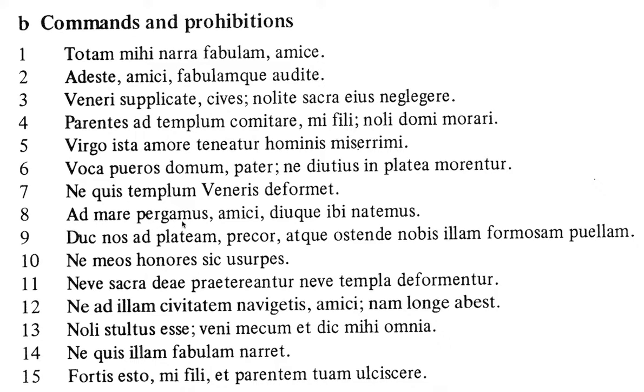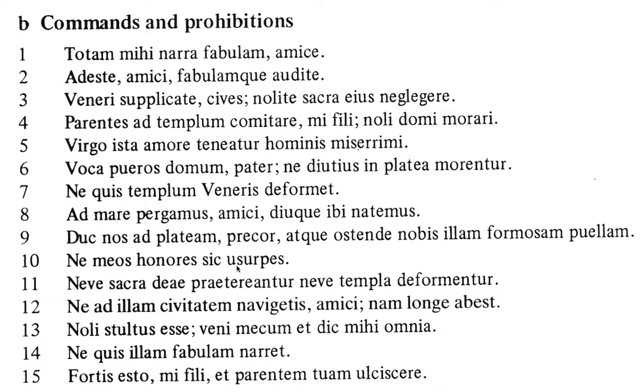Pergamus, this is the same thing. This is let something happen. Let us continue is basically what that means. Let us go. Let us continue. That's a straight up imperative. Duc, from duco, ducere. It's an irregular form, but that is just like lead us. And ostende is also a straight up imperative. Show to us something. And then we have again, ne usurpes.